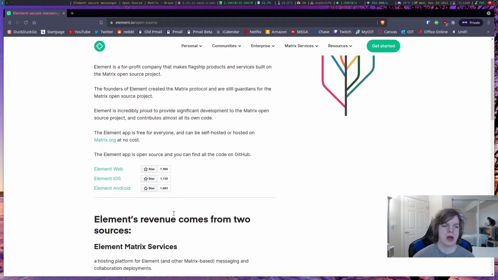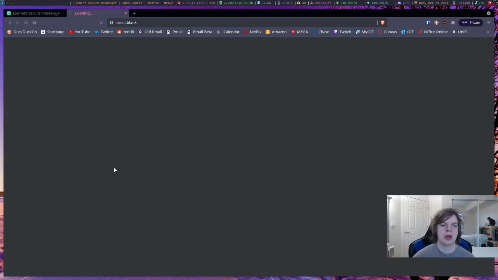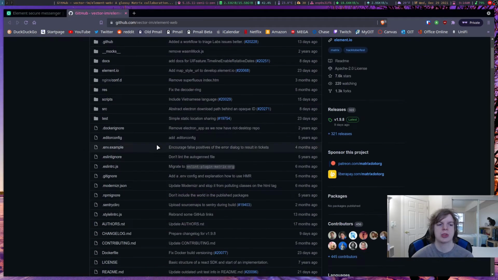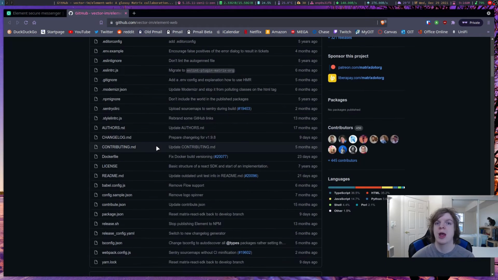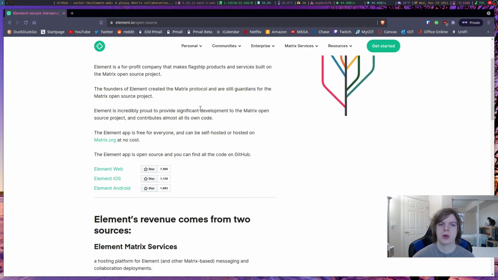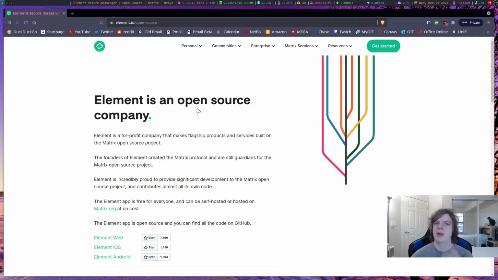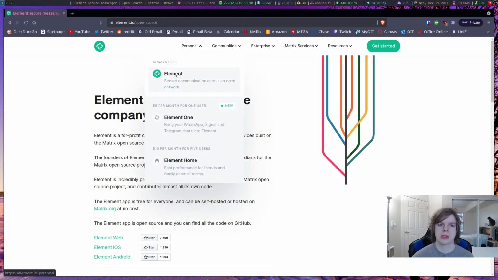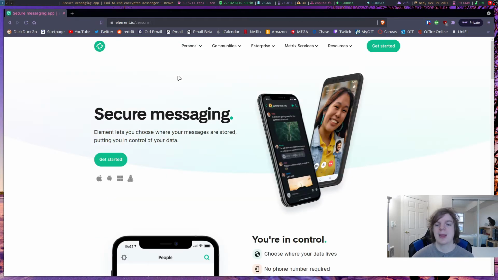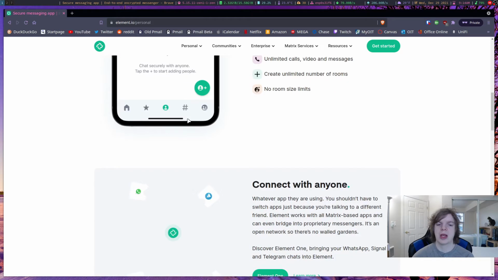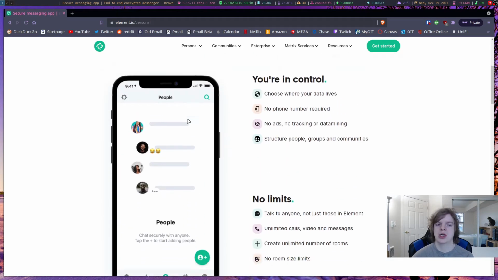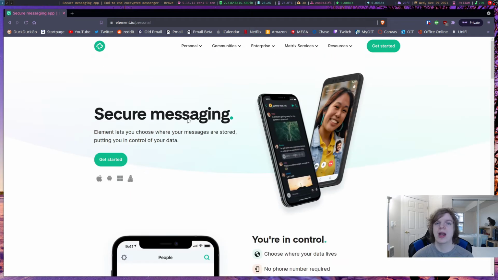So if you click on here, you can see the web version and the various app versions. You can click on them and see the source code for how they work to ensure that they are indeed open source. But to get started with the Element that I'm talking about, click on personal and then click on Element, and from here you'll get a link with all the different information about it. You can read this yourself if you want. Today, I'm just going over with you how to get it started and how to actually use it.